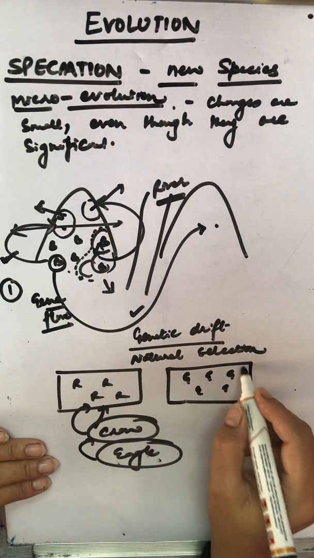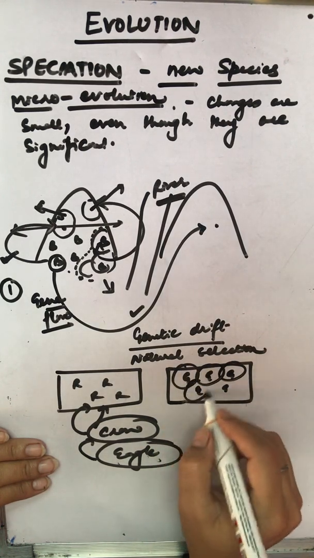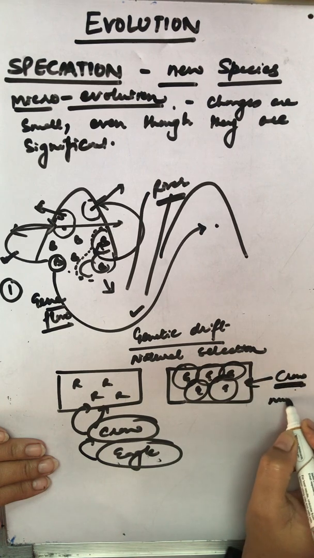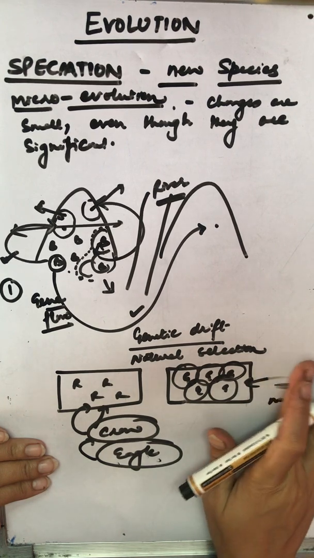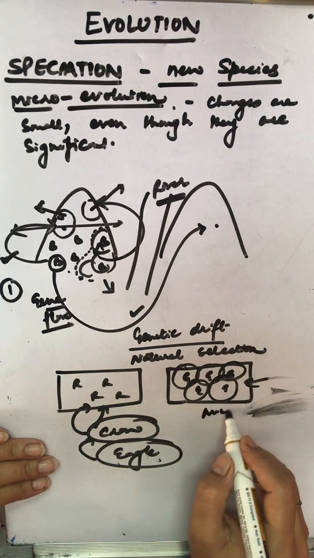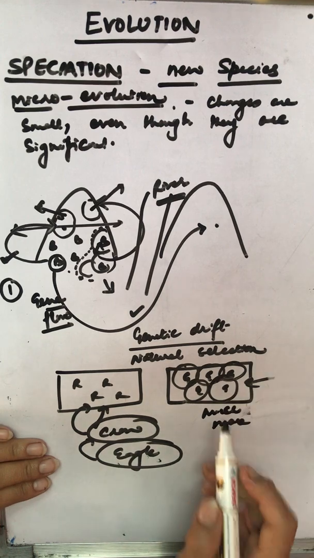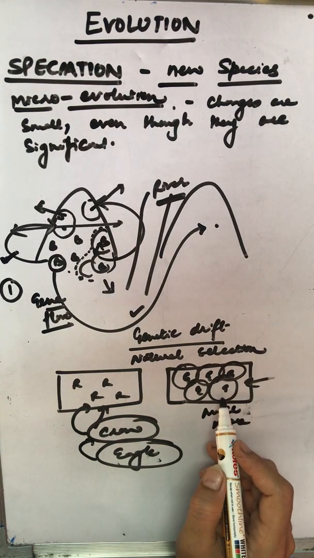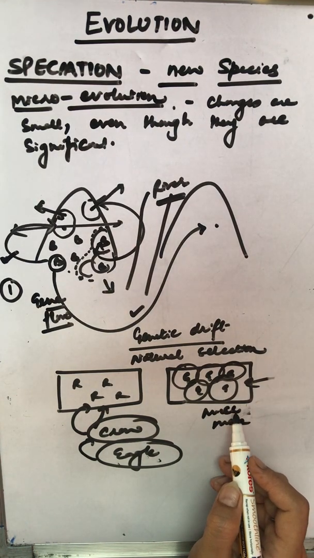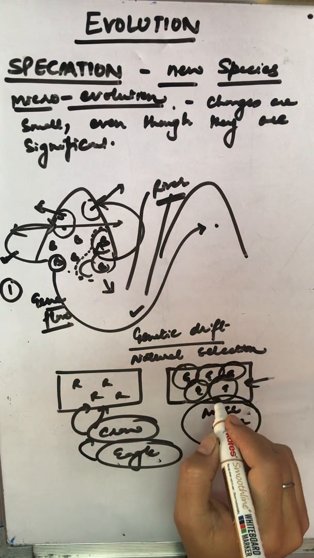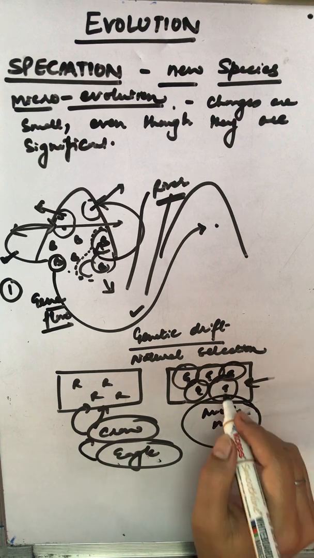Here in this population, if the crow population is much more in number, what will happen? These green ones are not picked up at the first site, while they will be strongly selected at the second site. Why?